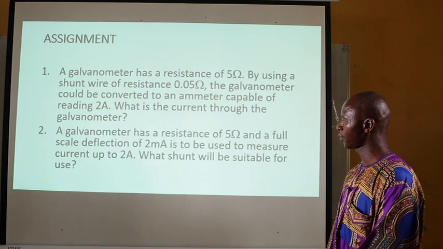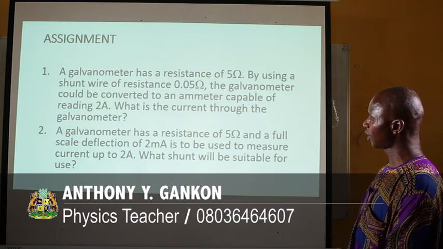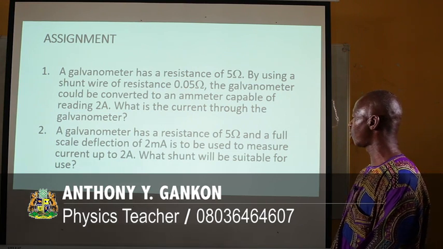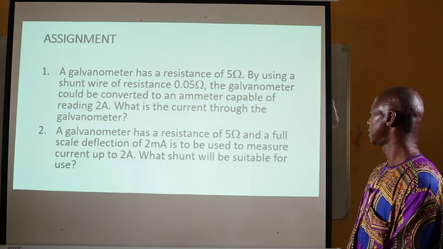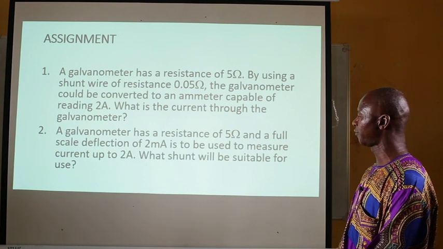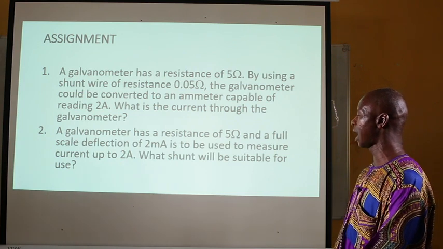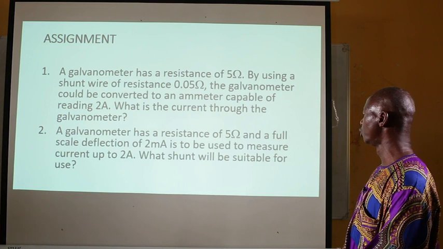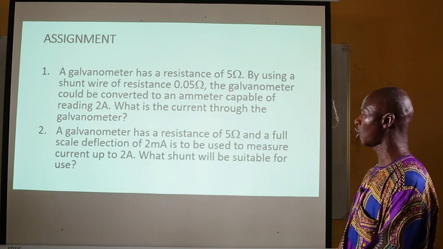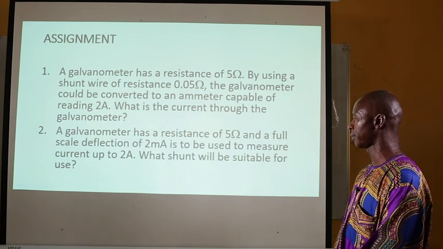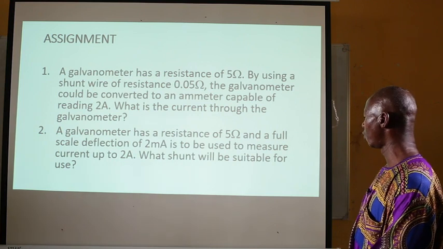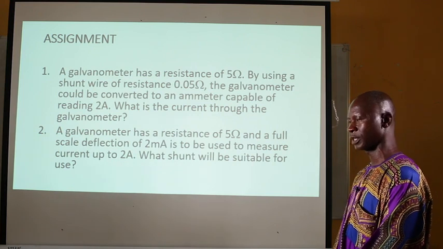Question 2: A galvanometer has a resistance of 5 ohm and a full-scale deflection of 2 milliampere. It is to be used to measure current up to 2 ampere. What shunt will be suitable for use?